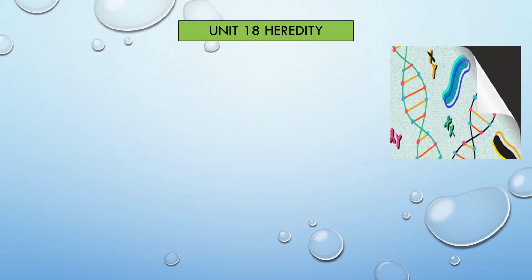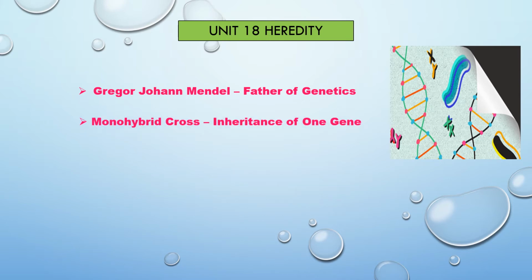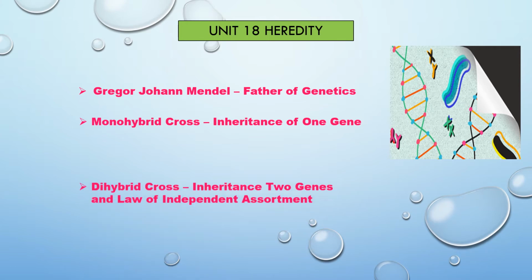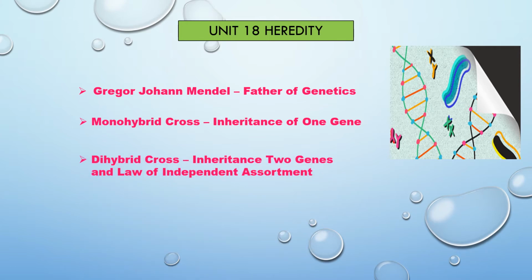Let's see in this lesson about genes. In this video, we're going to see only a few topics. First one, Gregor John Mendel, father of genetics. Monohybrid cross, inheritance of one gene. Dihybrid cross, inheritance of two genes, and the law of independent assortment. Let's see one by one in detail.